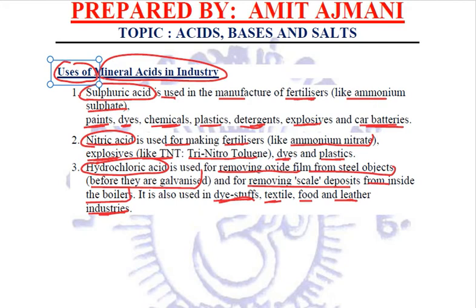We studied why glucose and alcohol solutions, even though they have hydrogen in them, still do not conduct electricity. Still, they do not show any acidic behavior. Next, we talked about dry HCl having no effect on dry litmus paper, but dry HCl will convert the moist litmus paper into red. The blue litmus paper will be converted into red because of the acidic behavior. Clear?